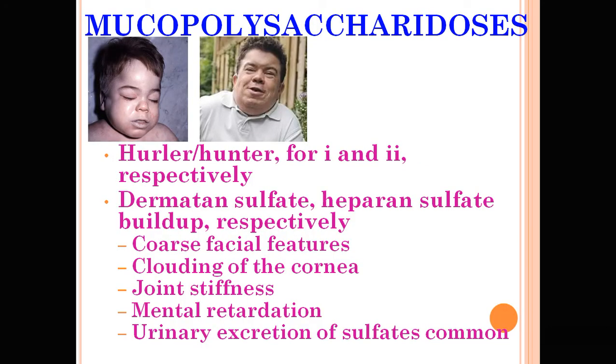These are photographs of the mucopolysaccharidoses, Hurler syndrome and Hunter syndrome. Dermatan sulfate and heparan sulfate build up and accumulate, leading to coarse facial features, clouding of the cornea, joint stiffness, and mental retardation.